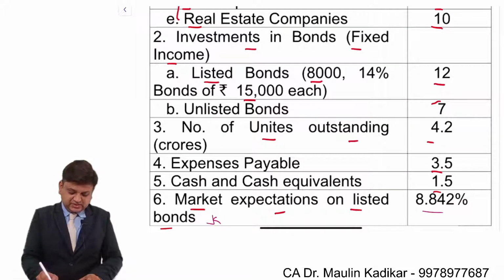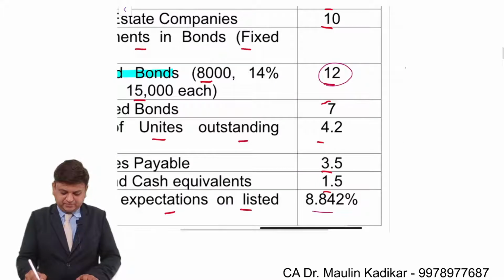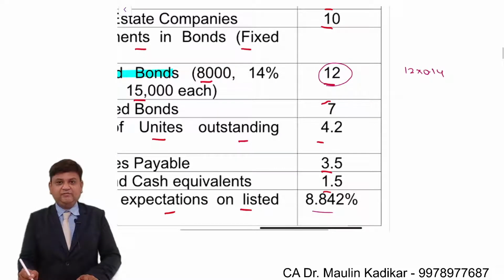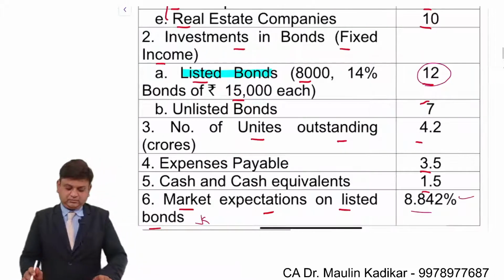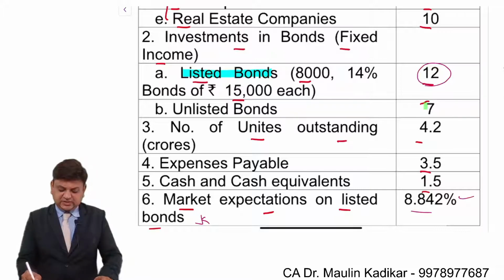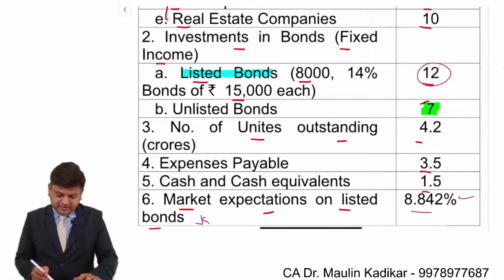As far as the listed bonds are concerned, you can use your calculator to do the revaluation. This is 12 into 14 percent, which is the interest income the investor is going to receive, divided by 8.842 percent. With that it is revalued. For unlisted bonds, nothing is given, so the book value itself is the market value. That is the price at which we purchased it, and it is the value prevailing right now, because clear information is given that the revaluation is for the listed bonds.